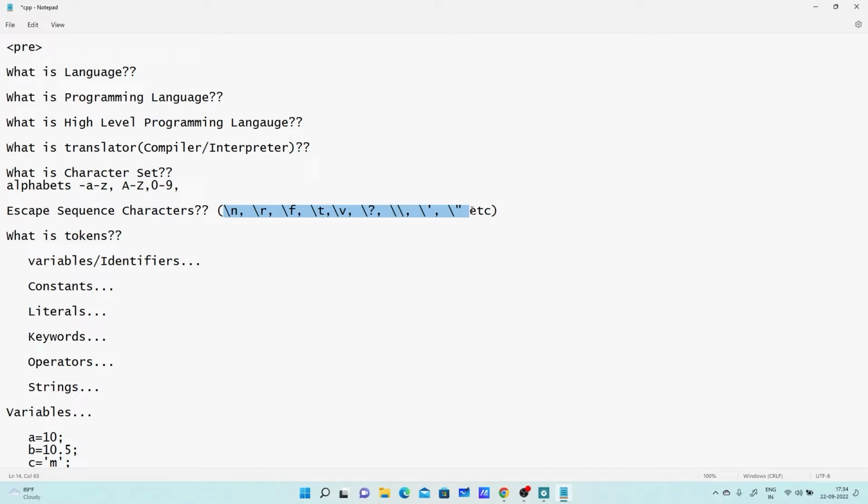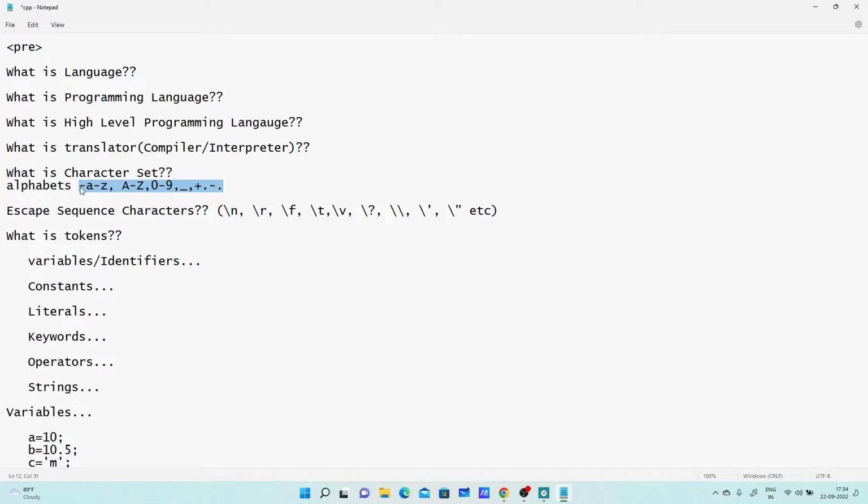Generally, escape sequence characters consist of two characters, and they are valid characters supported by these languages. Along with this, there are special symbols like underscore, addition, subtraction, multiplication, and so on. So this is the character set.